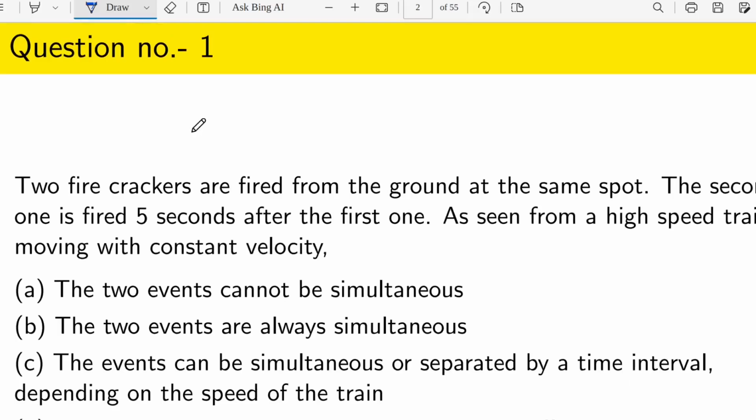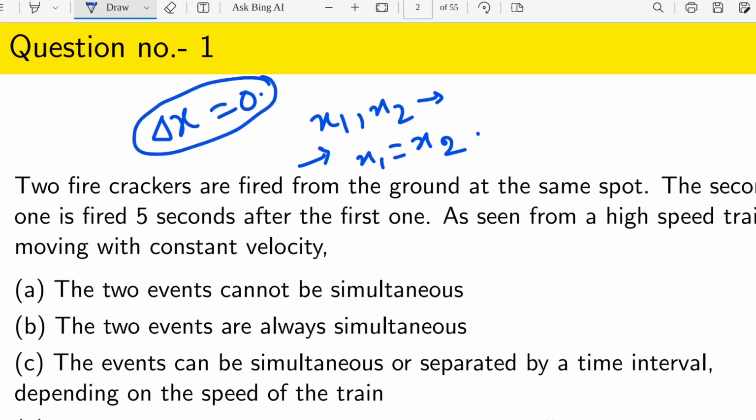The two firecrackers are fired from the ground at the same spot. What is the meaning of this line? The meaning of this line, let's say the ground is one reference frame, right? If the firecrackers are fired from the ground at the same spot, it means x1 and x2 will be same, x1 equals x2. So what will be the value of delta x? Delta x will be 0, because we fired at the same spot, but at different times.